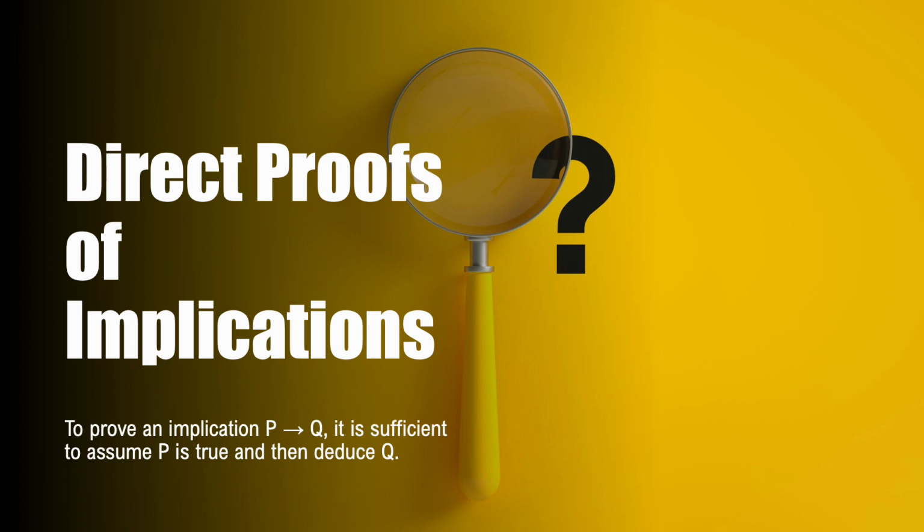Next, our objective is to deduce or derive the truth of the conclusion Q based on the assumed truth of the hypothesis P. We employ logical reasoning, mathematical principles, and deductive techniques to establish a valid chain of arguments that leads us to the desired conclusion. If we successfully demonstrate that by assuming the truth of P, the conclusion Q logically follows, then we have proven the implication P implies Q. This means that whenever the hypothesis P is true, the conclusion Q must also be true, supporting the validity of the implication.